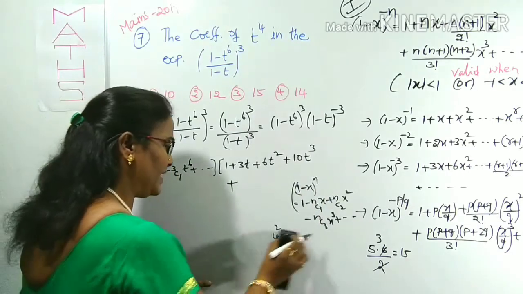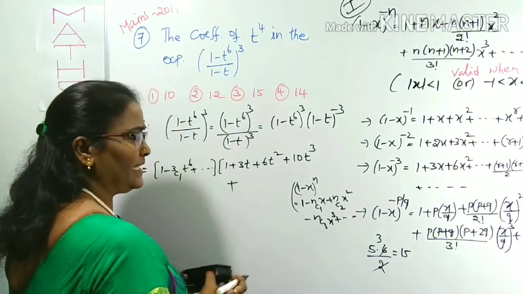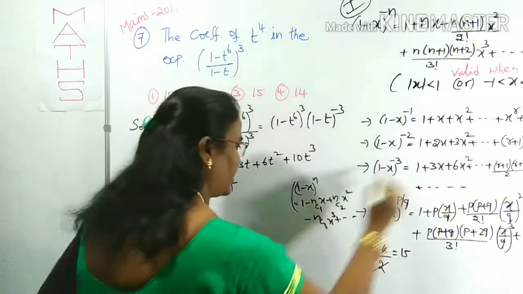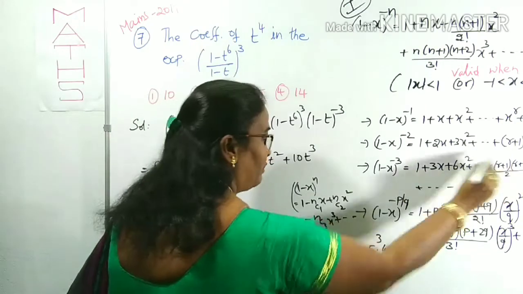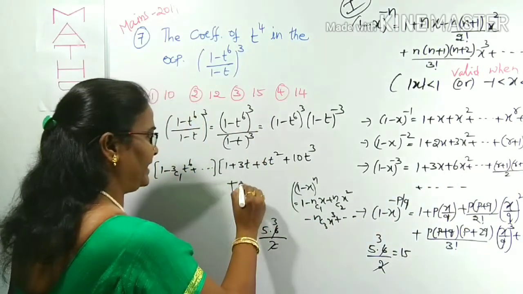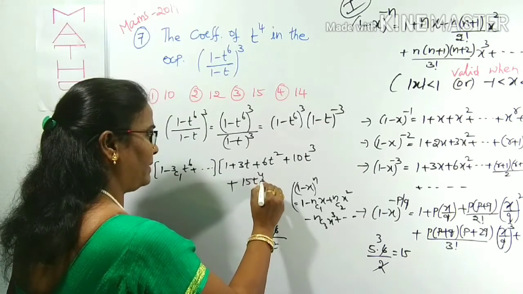In the same way, we can come to the next term. In place of r, we can take 4. That is (4+1)(4+2)/2, which is 5 times 6 by 2, 15. So 15t⁴ plus, and so on.